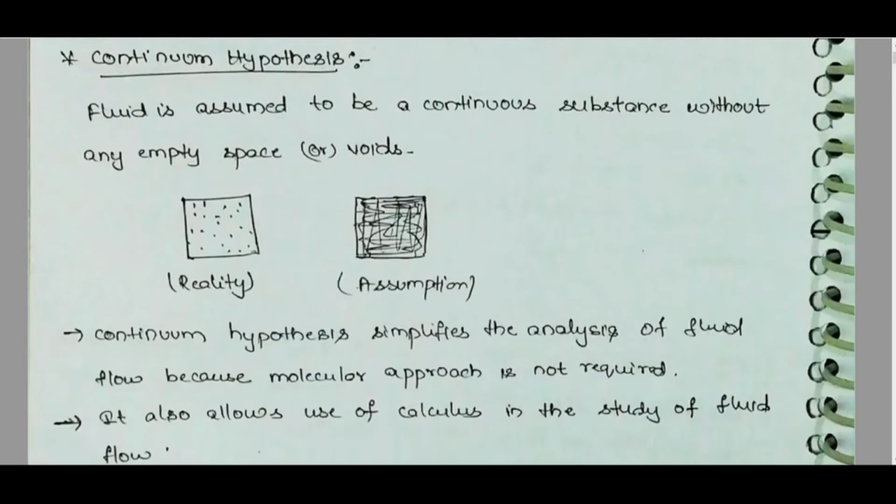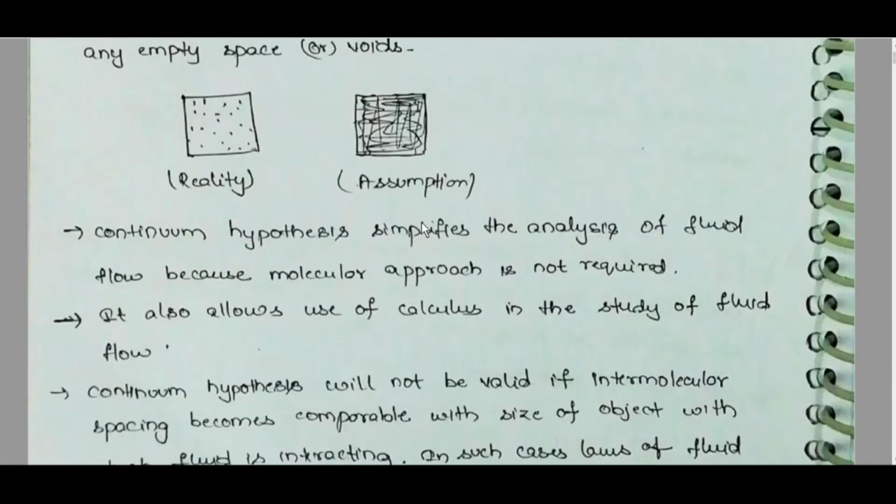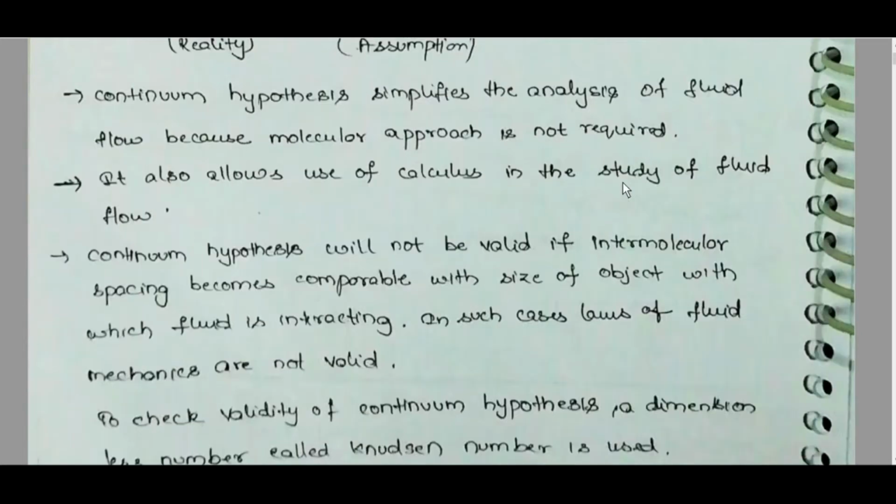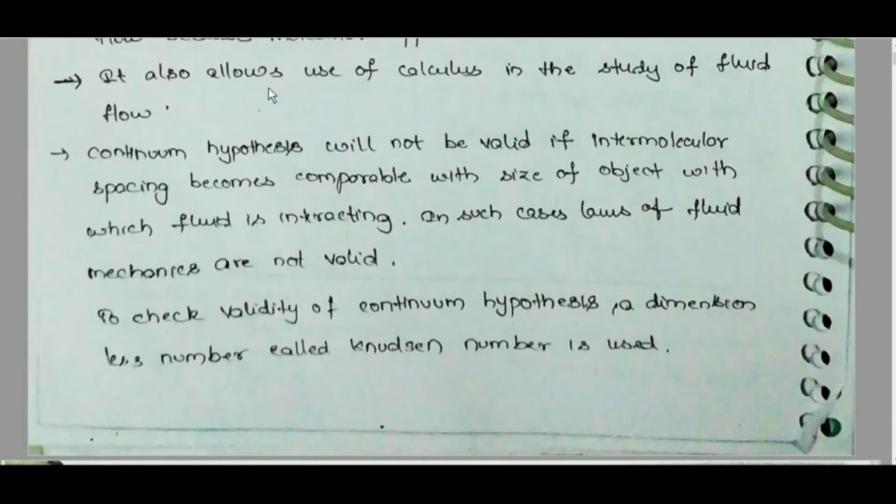Continuum hypothesis: fluid is assumed to be a continuous substance without any empty space or voids. But in actual reality, it will be like this: dots are molecules. The assumption is that there are no empty spaces. Continuum hypothesis simplifies the analysis of fluid flow because a molecular approach is not required. It also allows the use of calculus in the study of fluid flow.